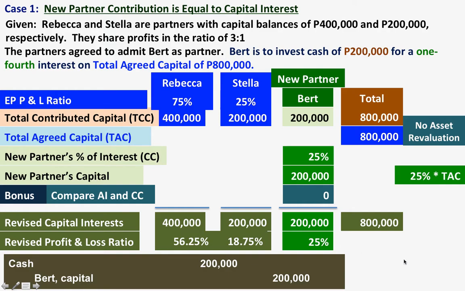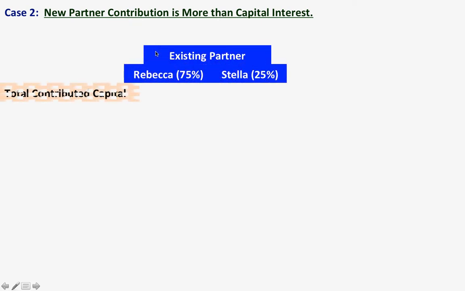Okay, let us move on. And here, the new partner contribution is more than capital interest. So case 2. The existing partner is based on what was given from the previous slide.